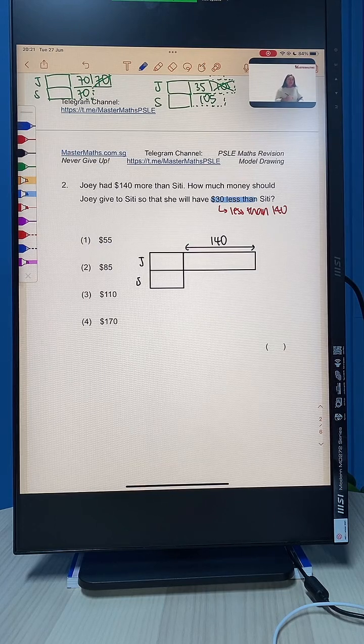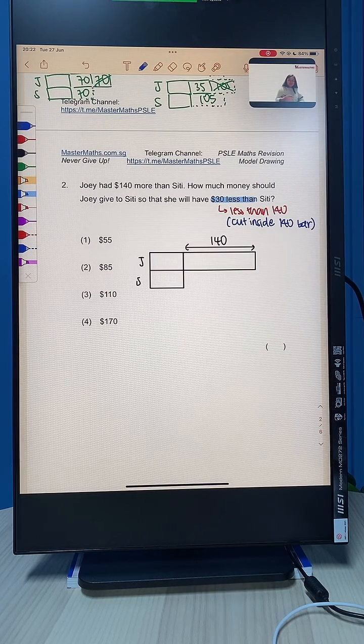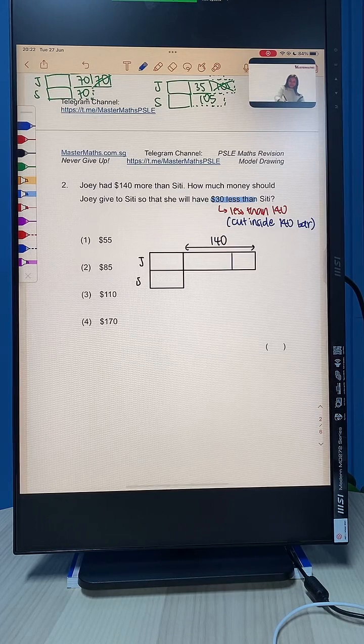So first of all, since we know that $30 is less than 140, we are going to cut inside the 140 bar. Do we all agree? Since $30 is less than $140, we cut inside the 140 bar. So indeed, those of you who are saying inside, you are right, well done.